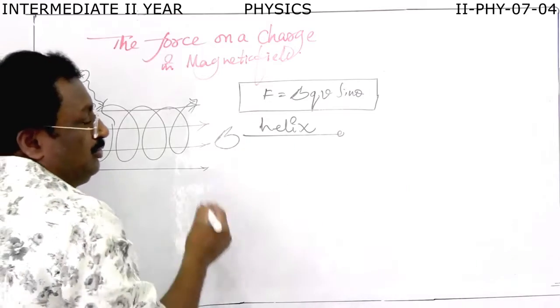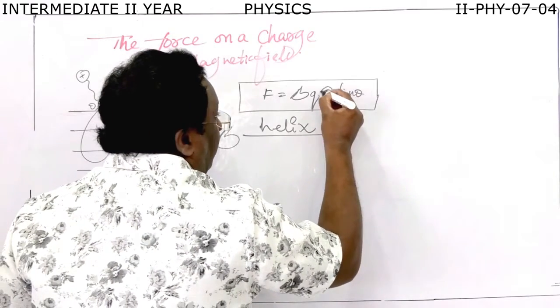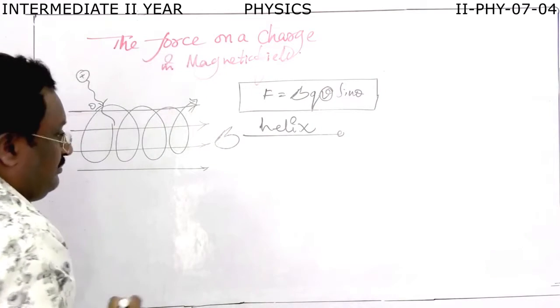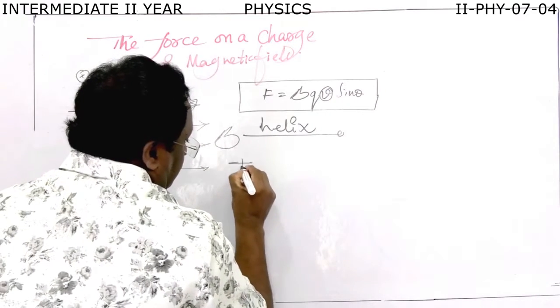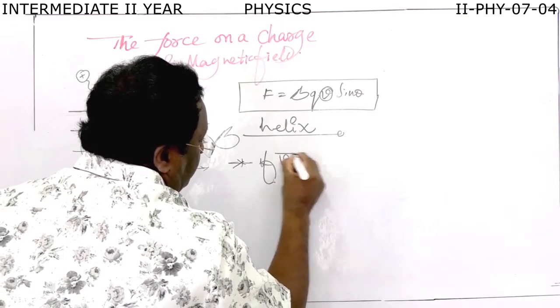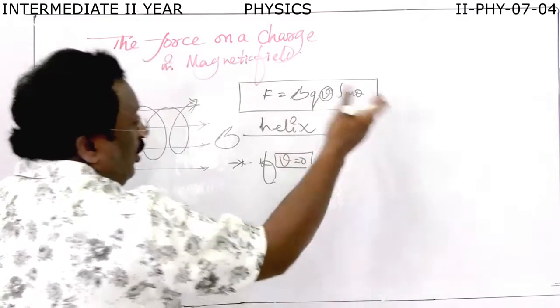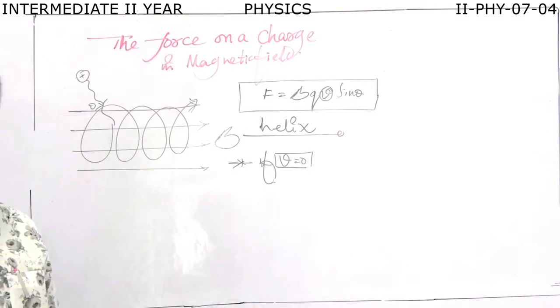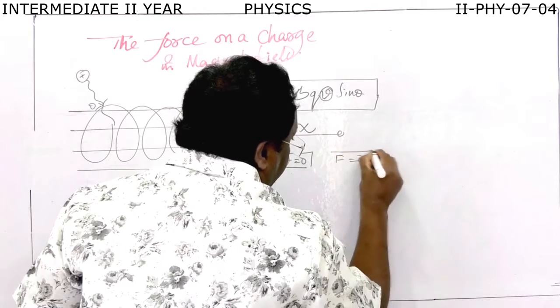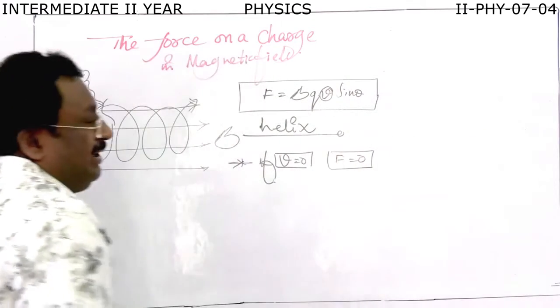Now, according to this equation, if V is equal to 0, then what happens? Zero into something is zero, so F becomes 0. So what do you understand?